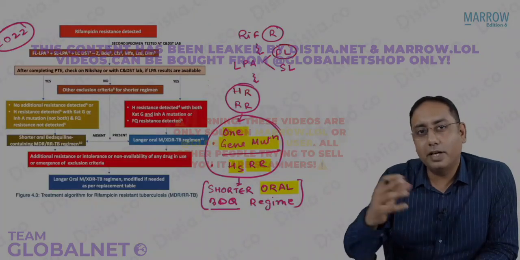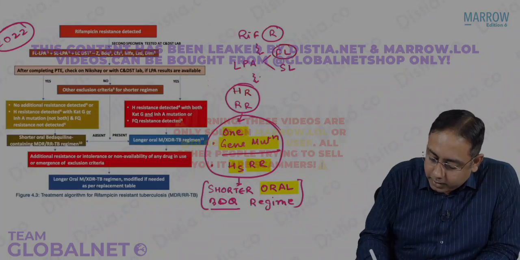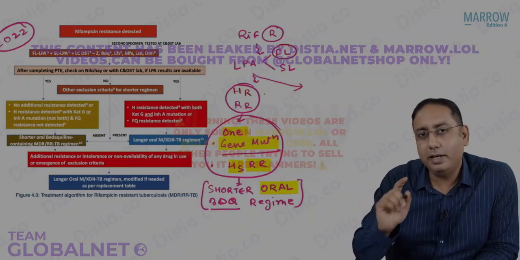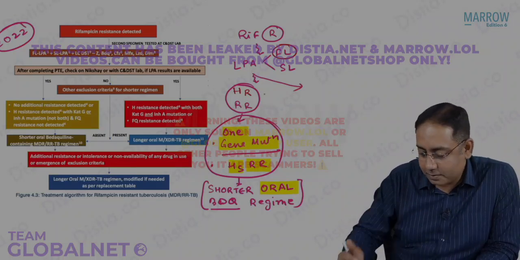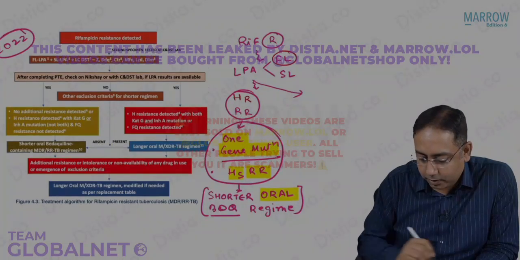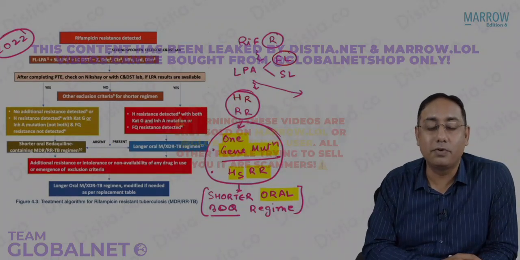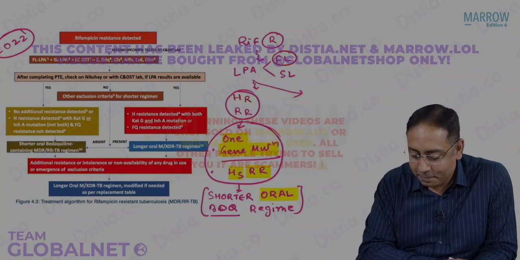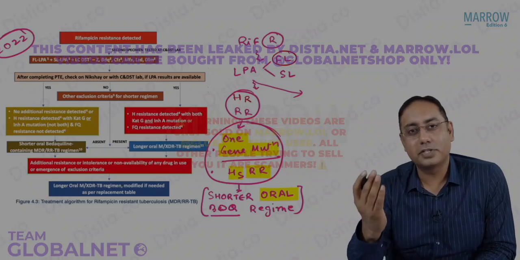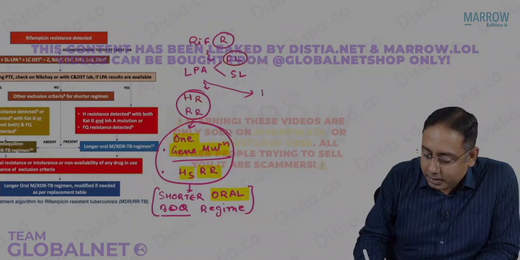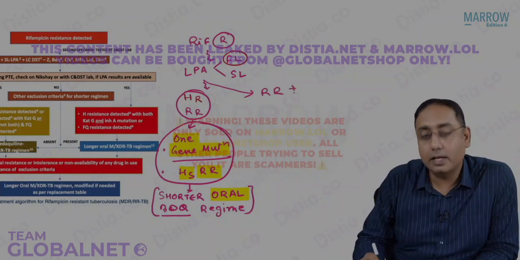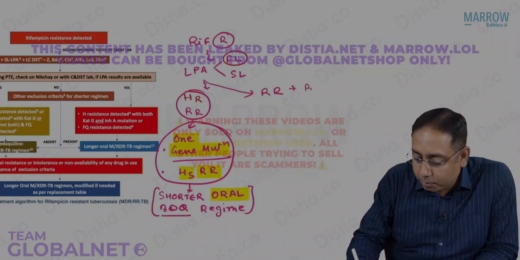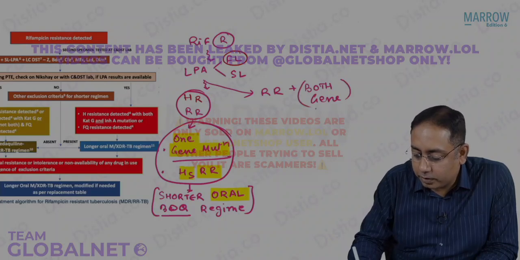So now let us come to the other arm. If I talk about the other arm, just have a look at the screen carefully. I know I'm short of space, but that's how it is. I'm sorry for my small writing on this screen, but if you have any feedback, you're most welcome to put it on your application. Let us come to the other side. If I say that this patient is already rifampicin resistant plus for the isoniazid, he had both gene mutations for the H resistance. Are we clear on this?